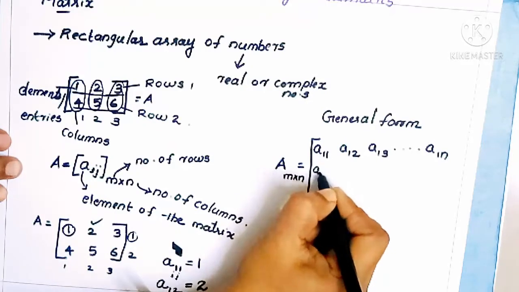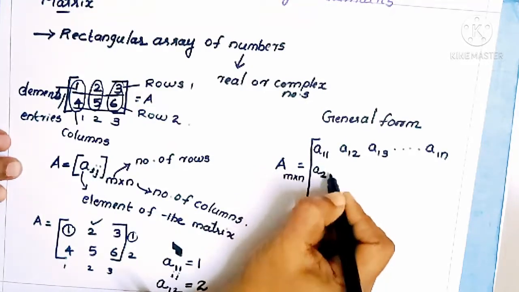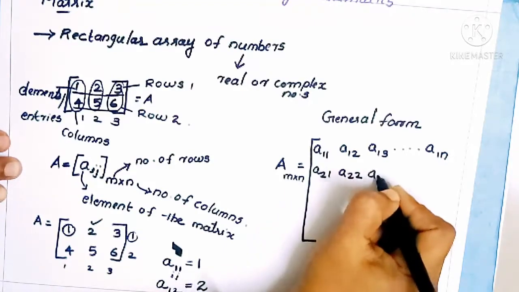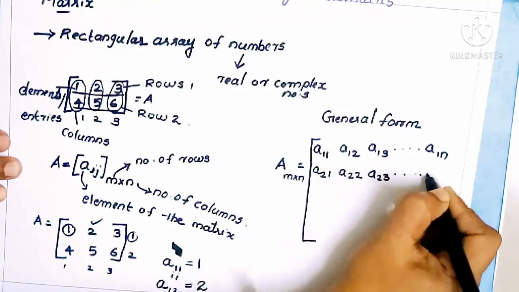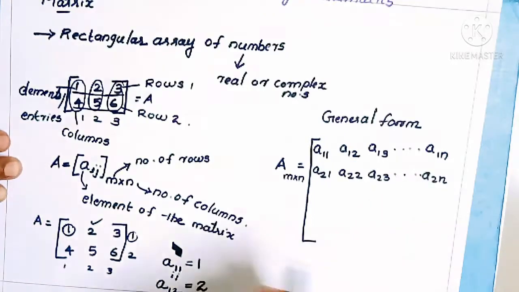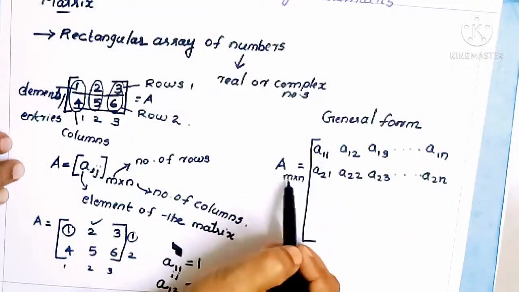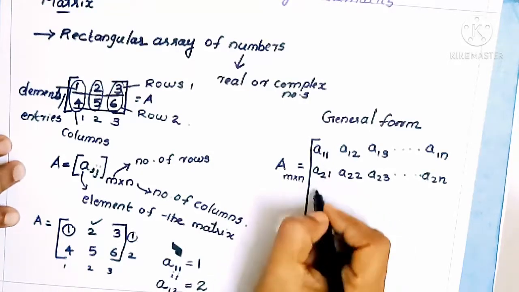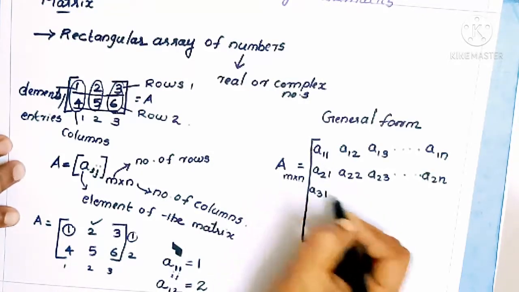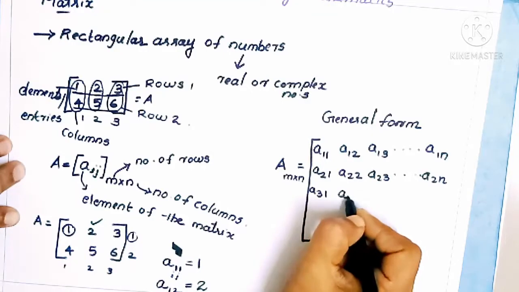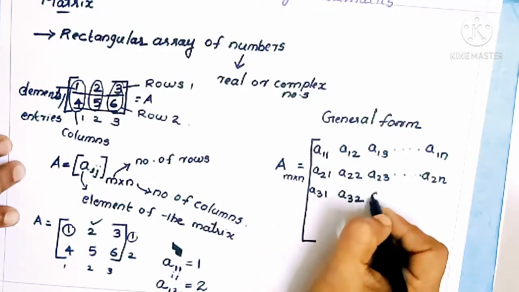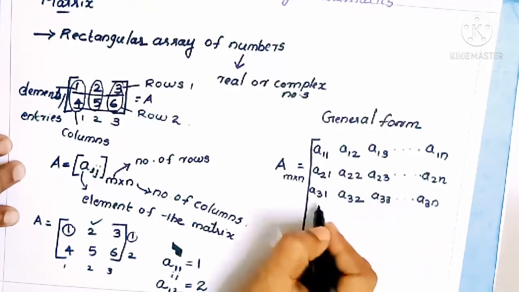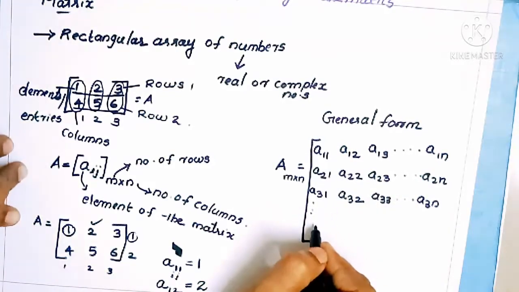Second row: a21, a22, a23, etc., a2n. Then a31 in the third row, a32, a33, etc., a3n.